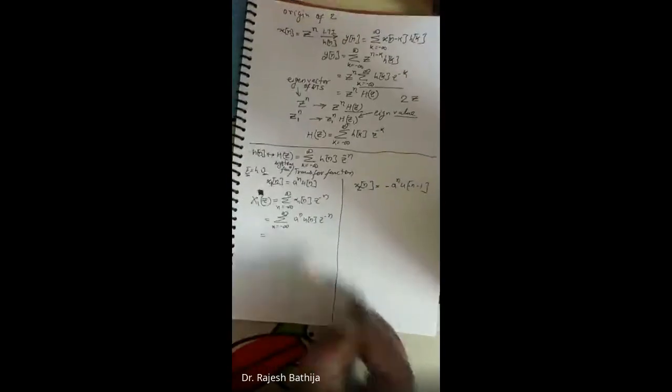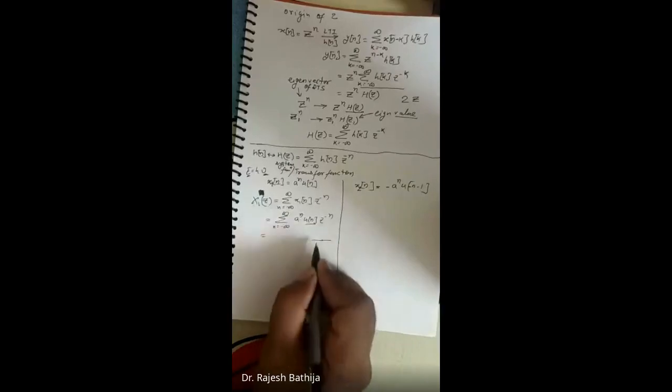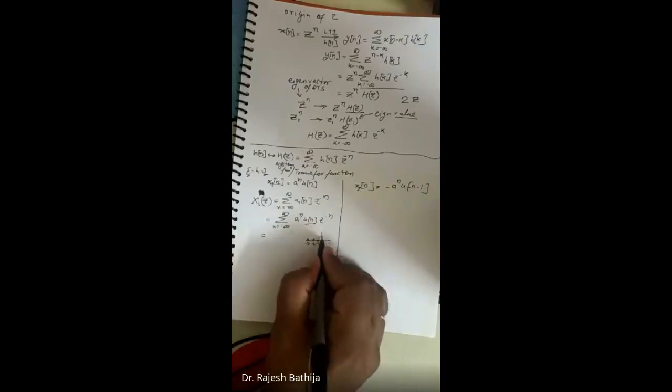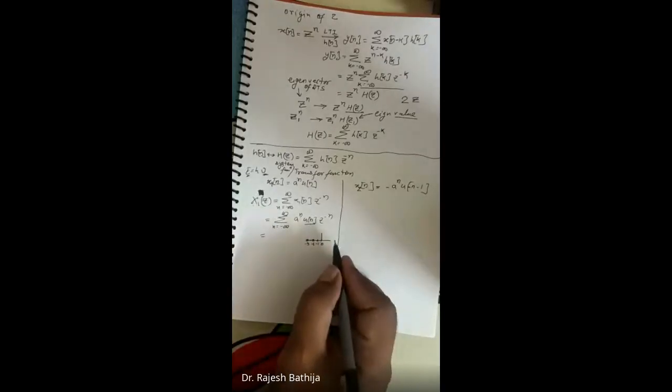If I draw this signal, because of this u of n, it is 0 altogether on the negative side, and on the positive side it is 1, multiplied with a to the power n. And suppose, for example, a is greater than 1.